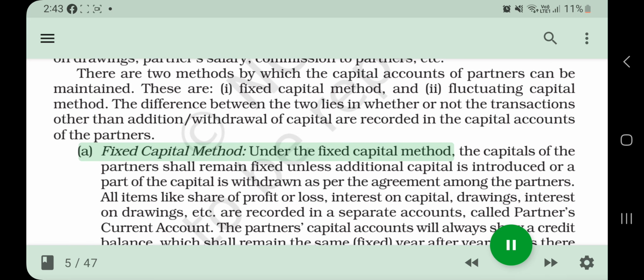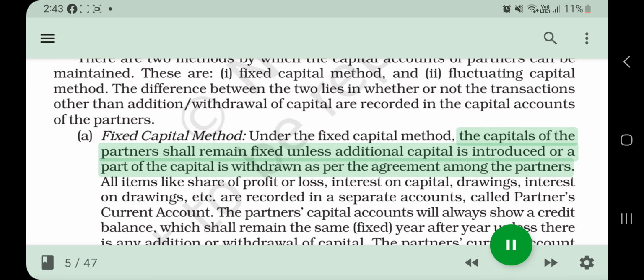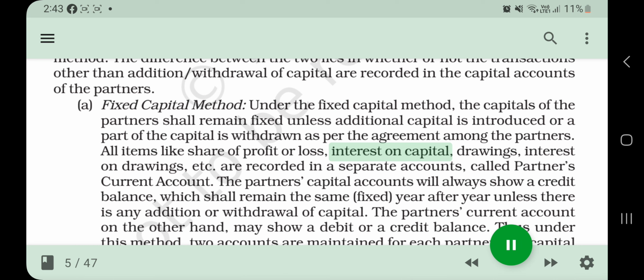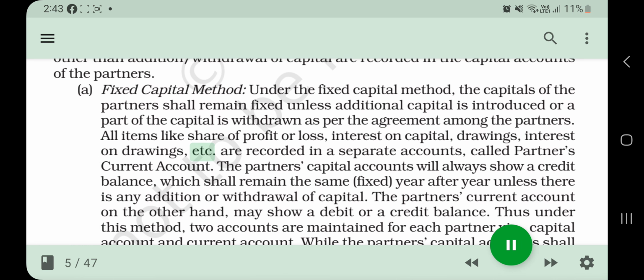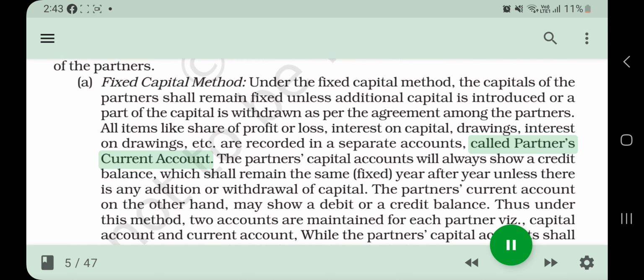A. Fixed capital method. Under the fixed capital method, the capitals of the partners shall remain fixed unless additional capital is introduced or a part of the capital is withdrawn as per the agreement among the partners. All items like share of profit or loss, interest on capital, drawings, interest on drawings, etc. are recorded in a separate account, called partner's current account.